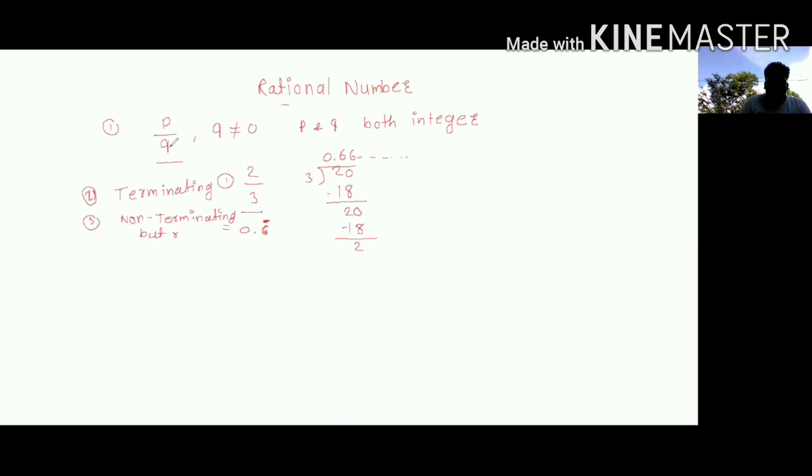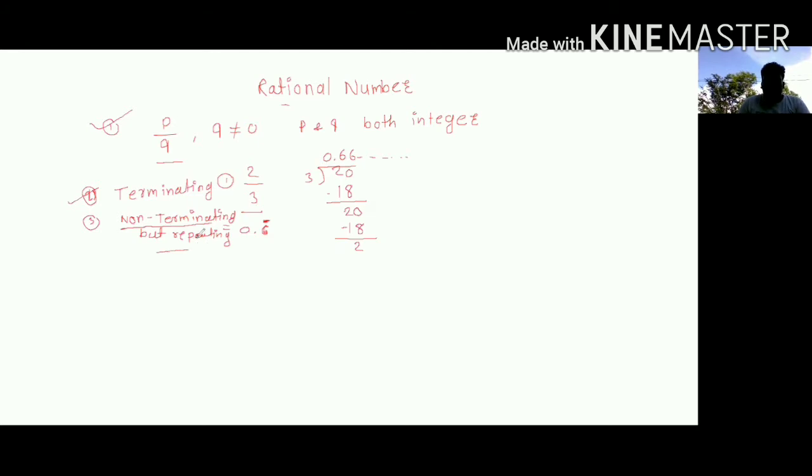So this is all the information about the rational number. Some numbers are terminating, in the form of P by Q, but some numbers are non-terminating.